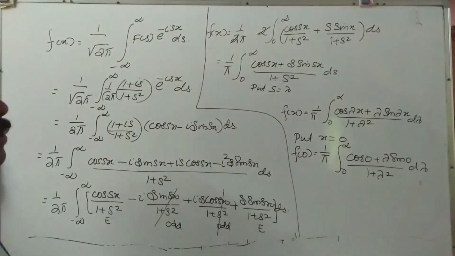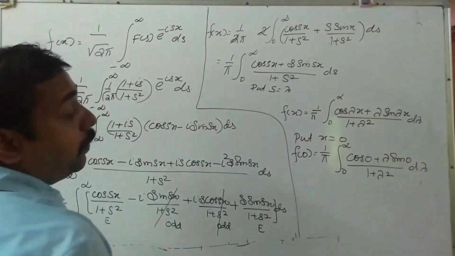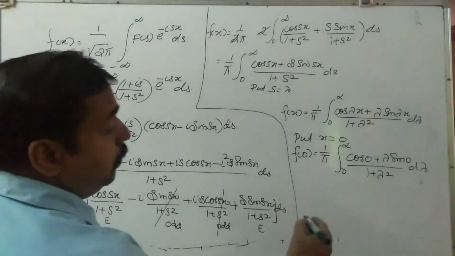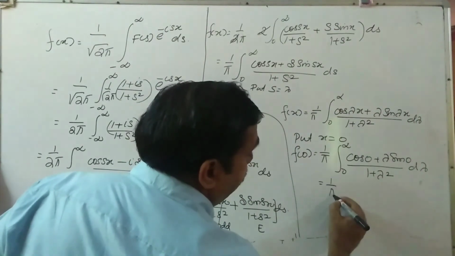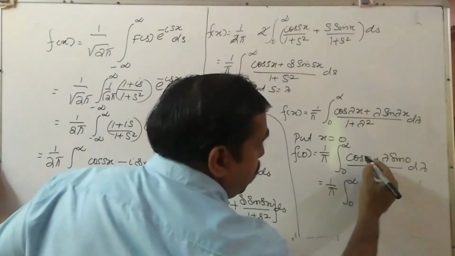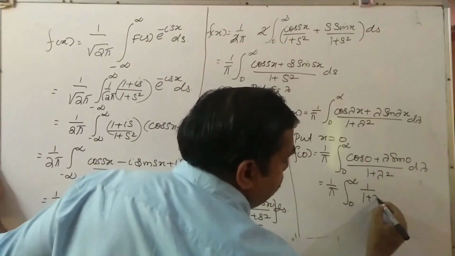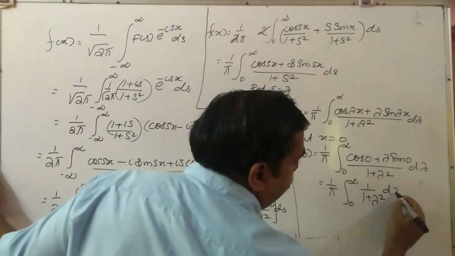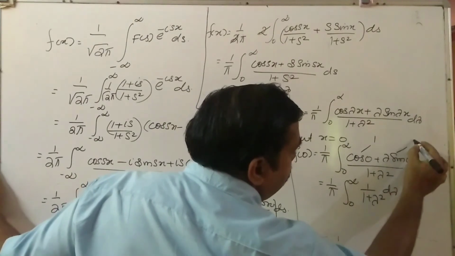We cannot put any value for lambda because the integration is not over. So this is equal to 1 by pi integral 0 to infinity, cos 0 value is equal to 1, that is 1 plus lambda square d lambda. So this is equal to 1, this is 0.